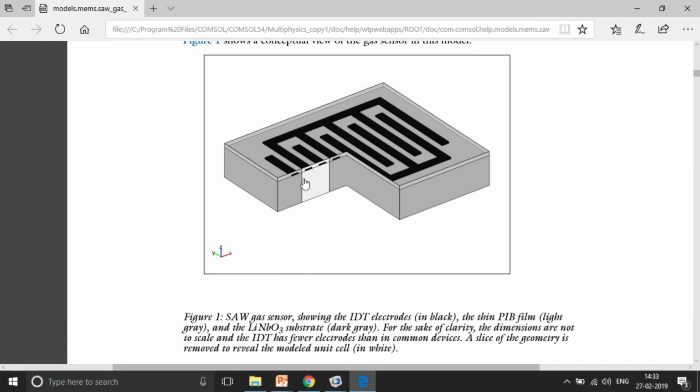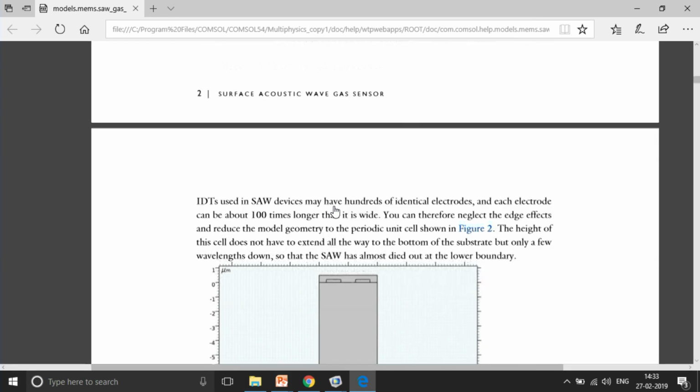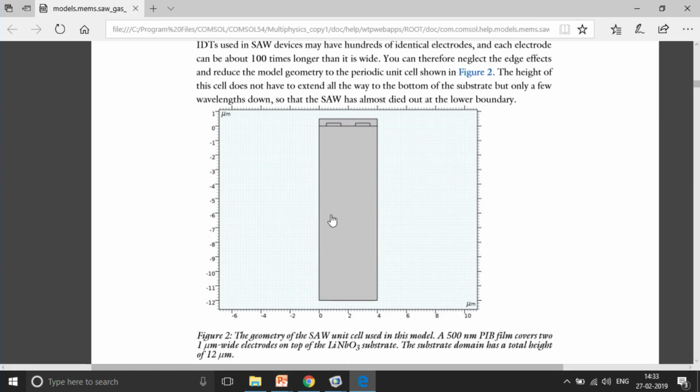Only this 2D structure is being modeled, not the complete 3D geometry. This is more simplified, and we should always start with this kind of simulation, which is very simple but captures the physics, which is more important.